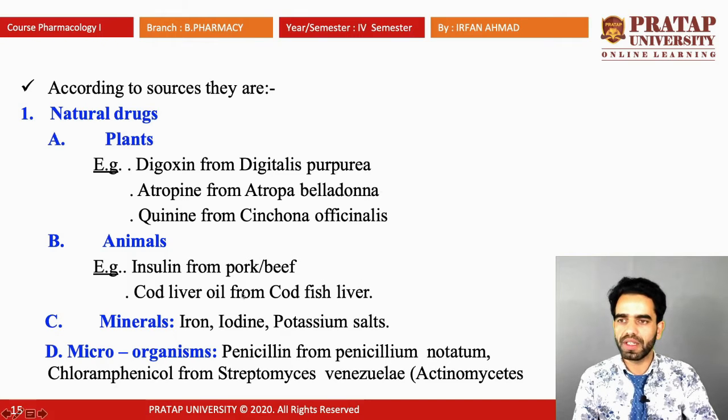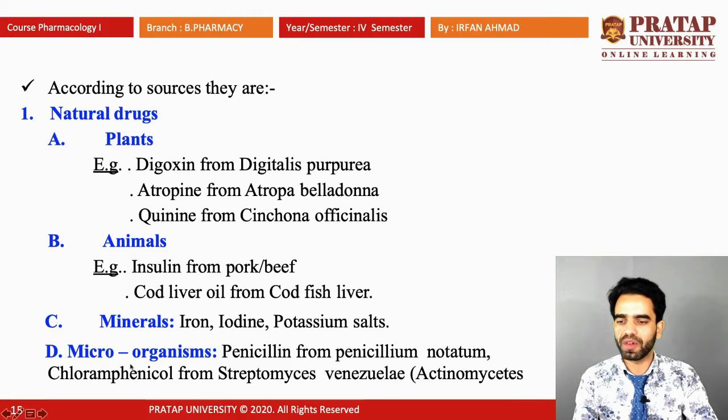One more natural source is minerals. For example, iron, iodine, and potassium salts are drugs obtained from minerals. One more is microorganisms. For example, penicillin is a drug obtained from a microorganism called Penicillium notatum.